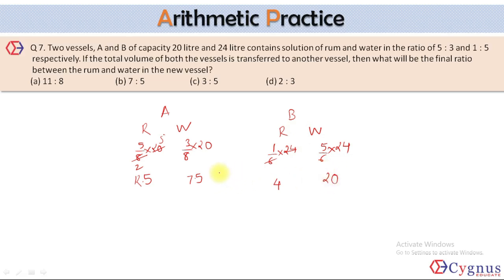So finally, the new vessel will have how much rum? 12.5 plus 4, that is 16.5. And the remaining will be water, that is 7.5 plus 20, 27.5. The decimal will be removed from here. When you cancel it out, you will say 5 into 3, then 5 into 3. This will give you 5 into 5, 5 into 5. Finally, you will get 3 is to 5. So the answer should be third option. Again, this was a very easy question.